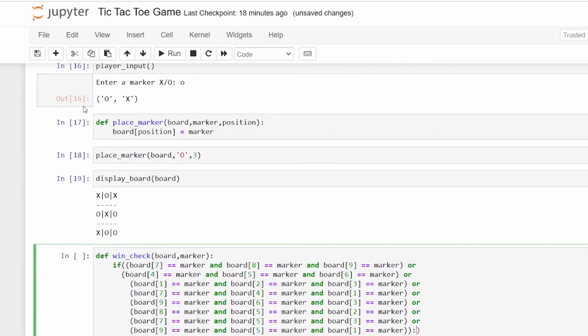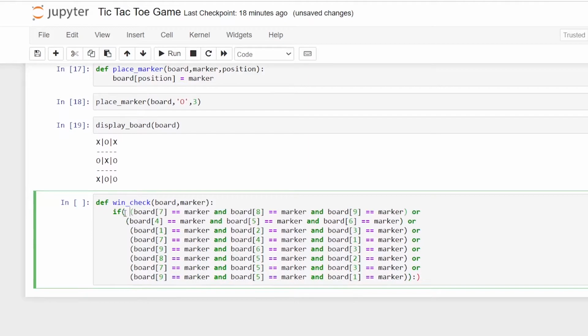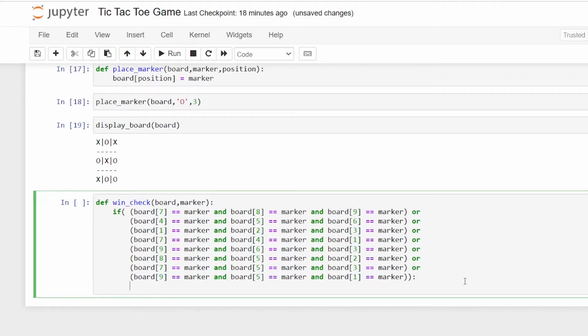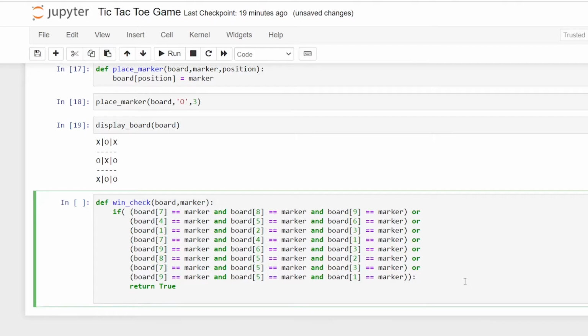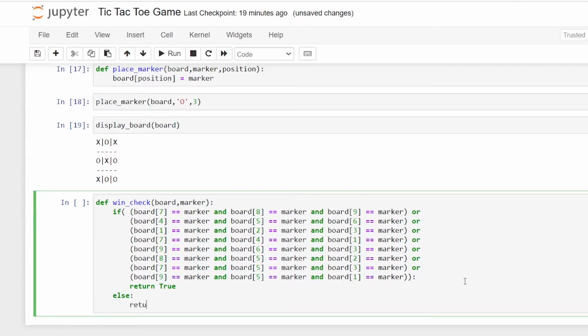So we're gonna print this. Now let's just check, and now we're gonna return true if the particular marker has won, or else we are gonna return false.